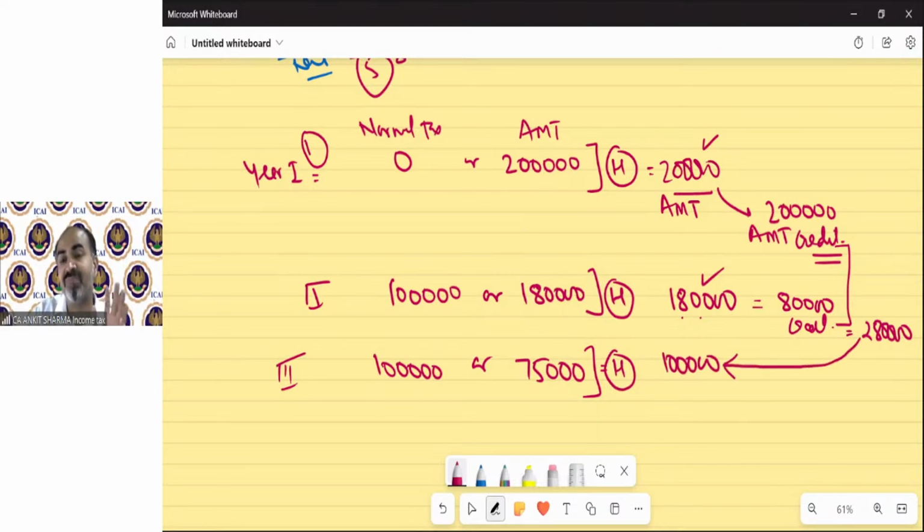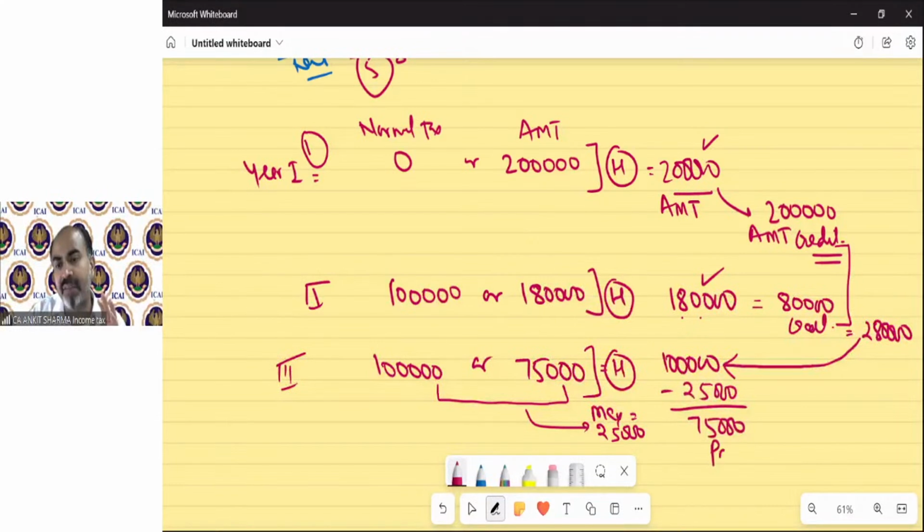But there is one problem. How much credit? You might be thinking I can use the full 1 lakh rupees and need not pay anything to the government. No, the government says the maximum credit you can utilize in a year is the difference between the normal tax and AMT. So in this year, the difference was 25,000. So out of this 2,80,000, you can only utilize 25,000 of AMT credit in this year. So you need to pay the government 75,000. Your remaining balance of AMT credit is now 2 lakh and 55,000.